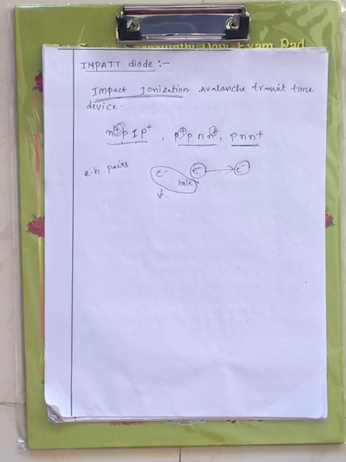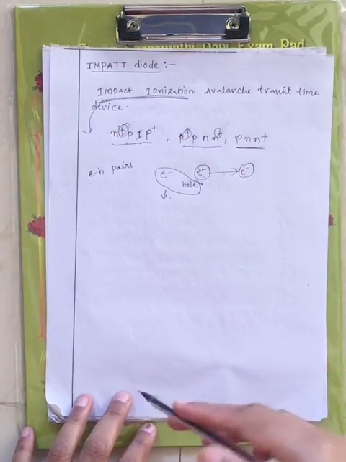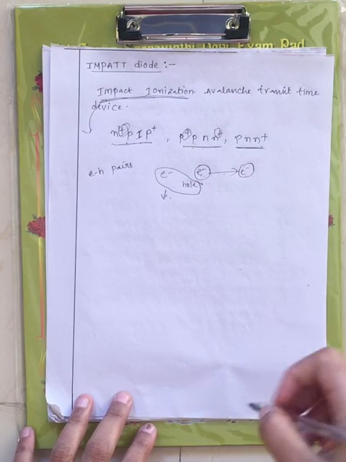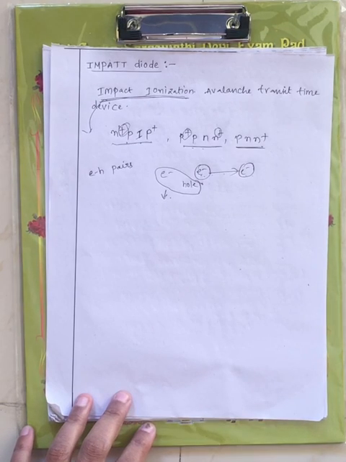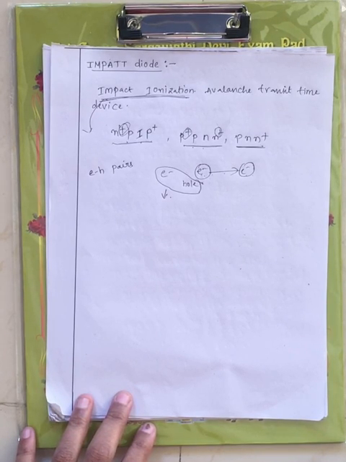Now impact ionization refers to the collision of electrons with other electrons. Once they collide with each other, the electron leaves a hole. Once the collision occurs, electron and hole pairs are produced.